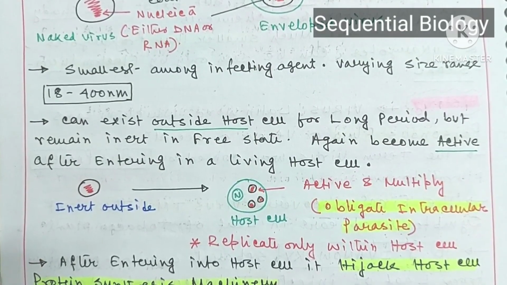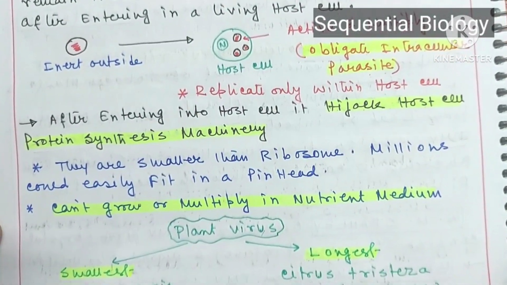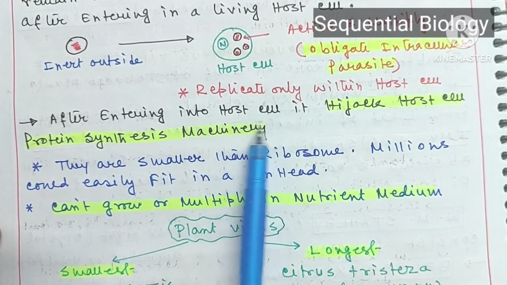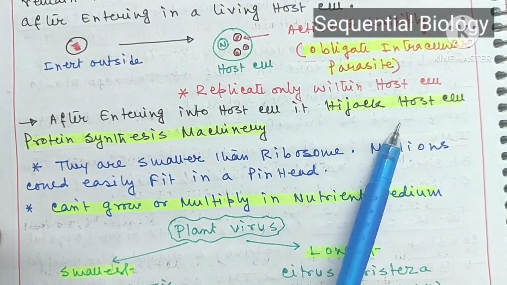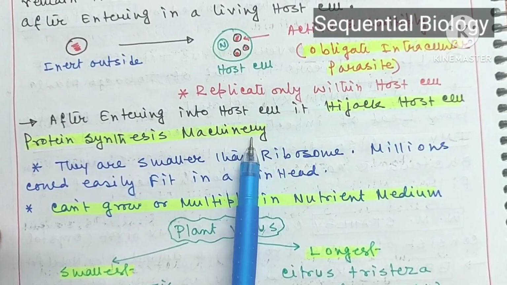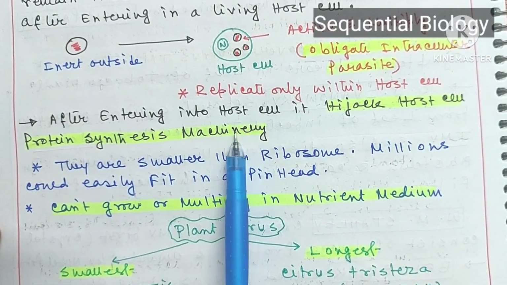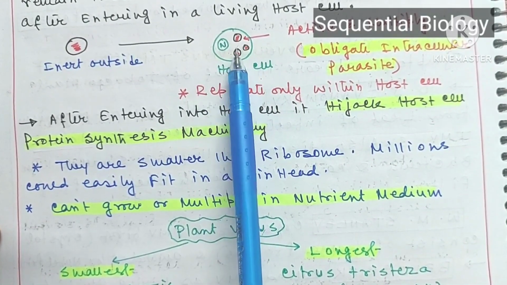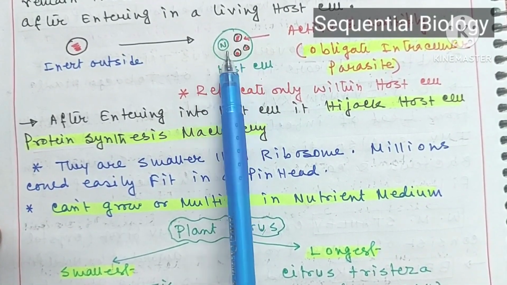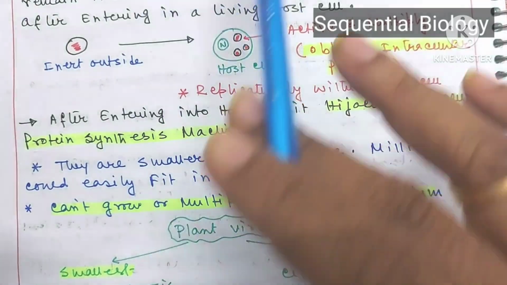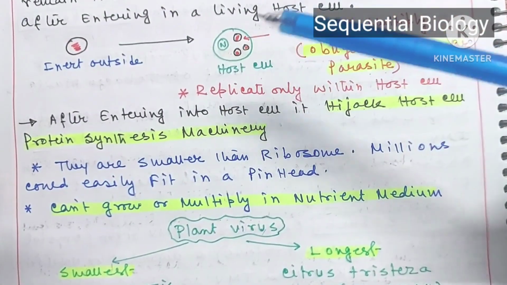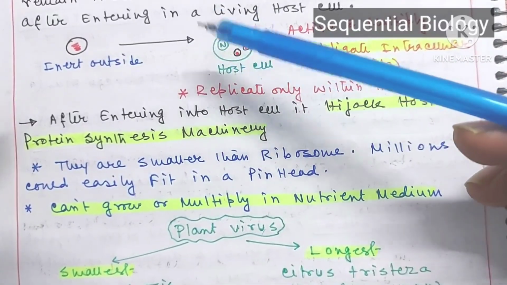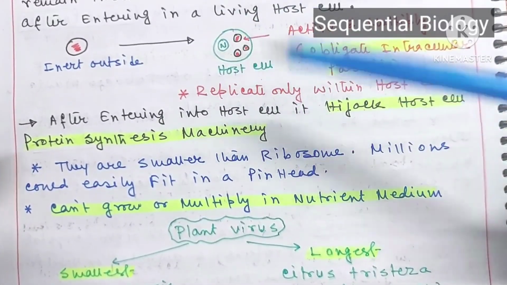After entering the host cell, when the virion enters the host cell, it hijacks the host cell protein synthesis machinery. Whenever any host cell is attacked by a virus, the host cell cannot synthesize its own protein, but the virus takes control over the protein synthesis machinery, which causes formation of viral protein and viral genetic material.